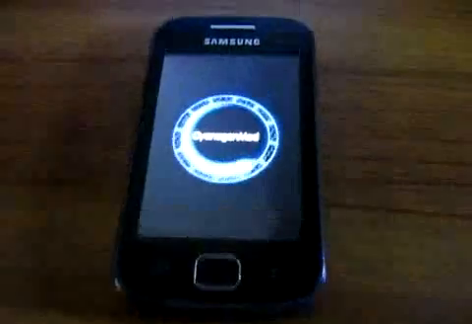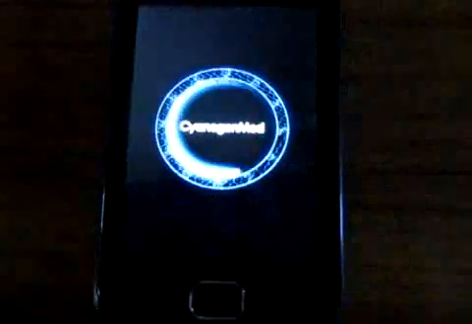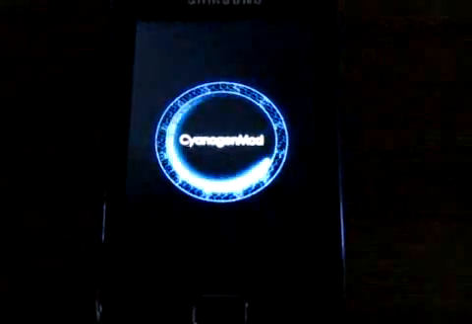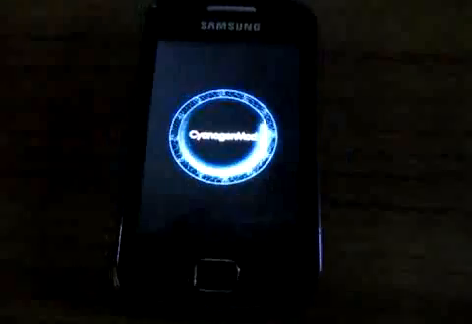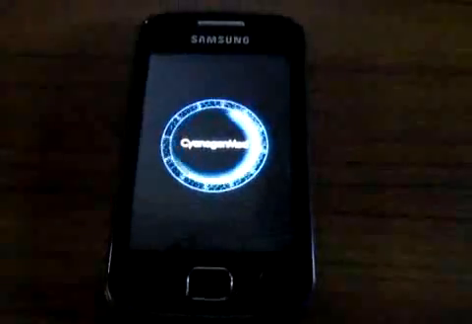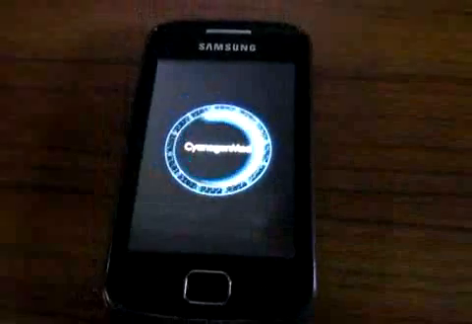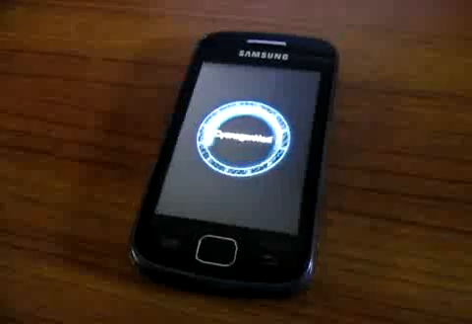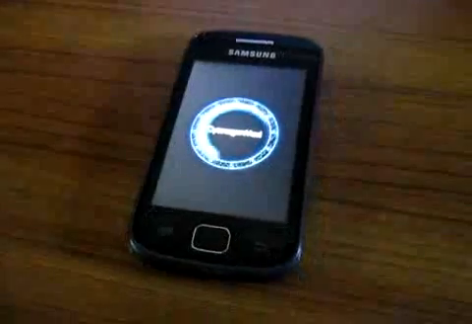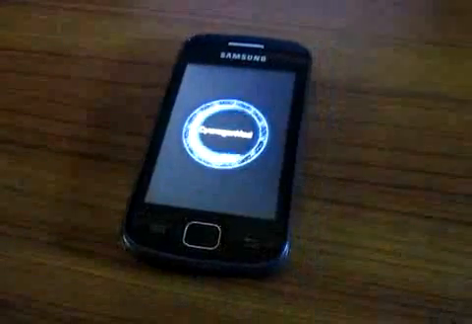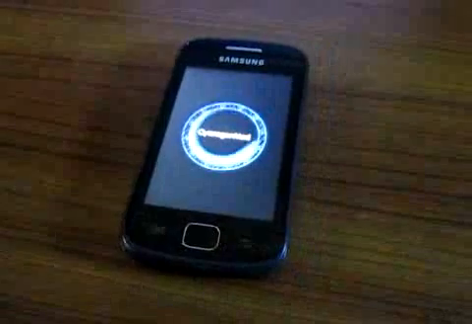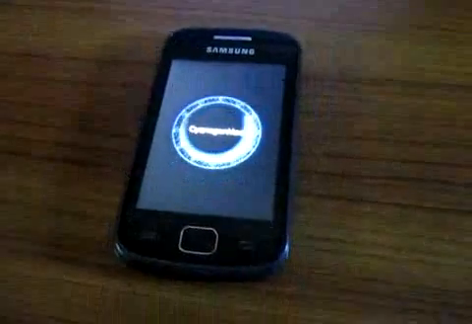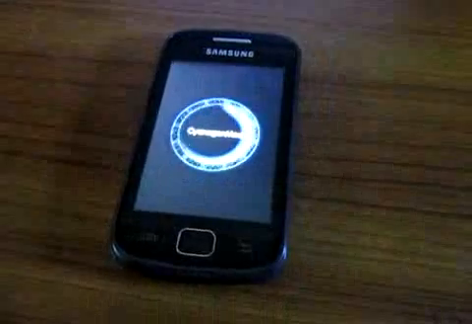As you can see, CyanogenMod is here, and Jelly Bean is installed successfully. Don't do anything. It'll take time, and it will come up.